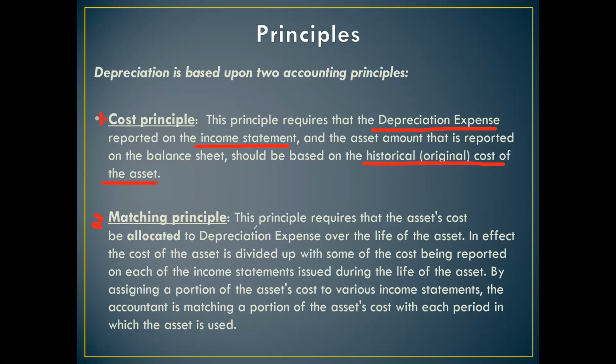Therefore, the principle of matching requires that the asset's cost is allocated to depreciation expense over the life of an asset. In effect, the cost of the asset is divided up with some of the cost being reported on each of the accounting statements issued during the life of the asset.